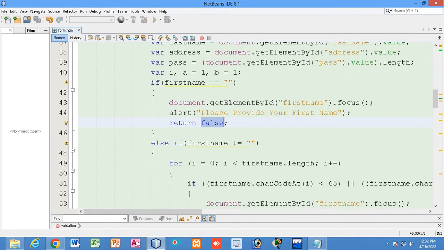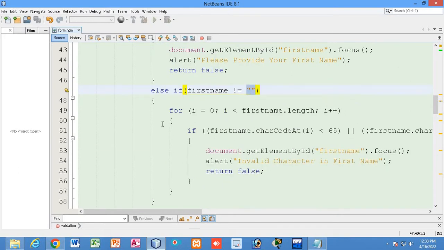Now if the user provides data, else if first name is not equal to blank, that means the user has given some data. But what data? The user might have given numbers in the first name field, or special characters, but you know that a first name should not consist of numbers, or special characters. A first name will always consist of alphabet only. It can hold alphabet, right. So we have given the validation. See, now it will be checked.